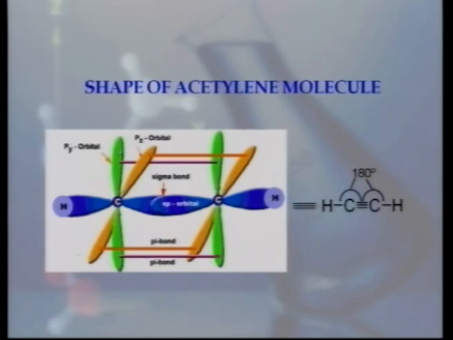Now 2 remaining unhybrid orbitals, py and pz. Here again this is py unhybrid orbital and this is pz unhybrid orbital. Since these 2 py orbitals are in parallel plane, they will overlap with each other by lateral overlapping, resulting in the formation of pi bond. Similarly, now these 2 2pz orbitals which remain unhybrid will also form a second pi bond, and hence carbon-carbon triple bond is formed between the 2 carbon atoms.